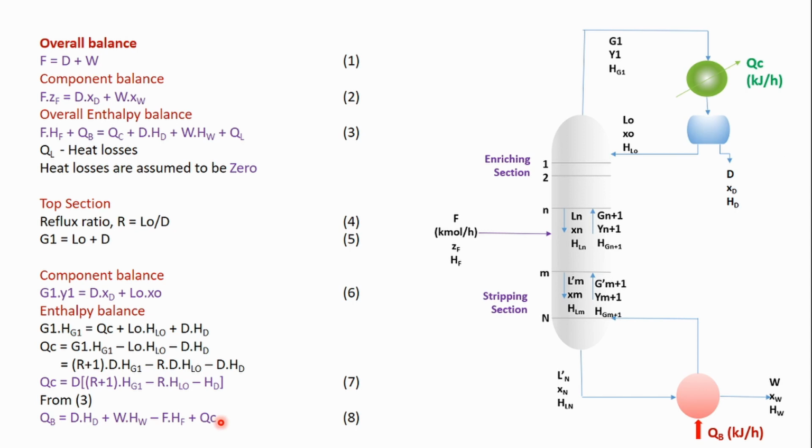So we can find out the condenser and reboiler duties with these equations. We will do our analysis first for the enriching section, then for the stripping section, and then for the feed section. Subsequently, we will see the other cases: what happens at total reflux and what happens when the reflux is minimum.